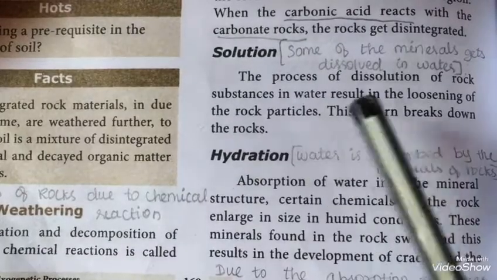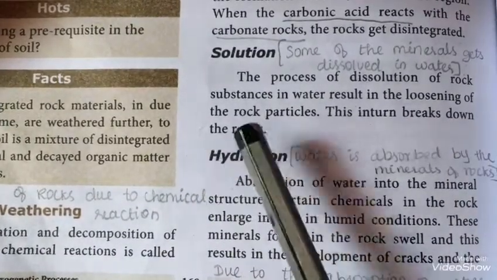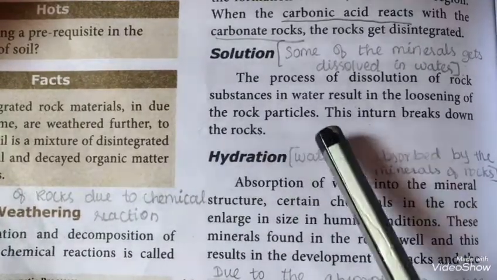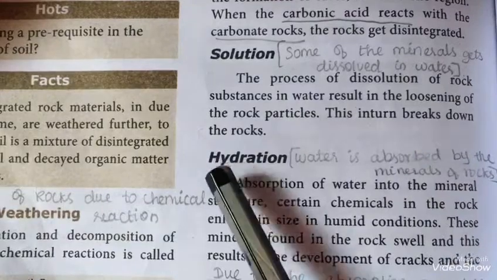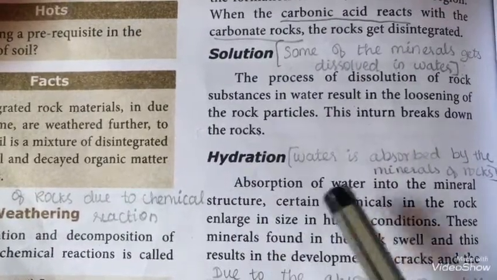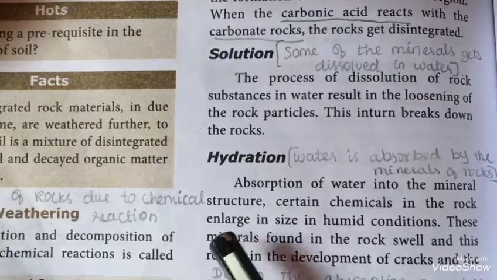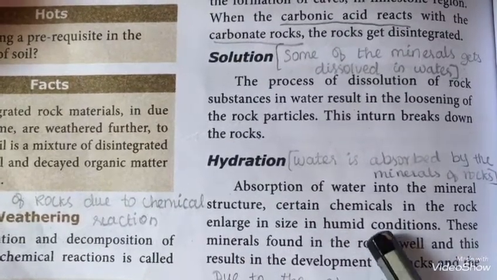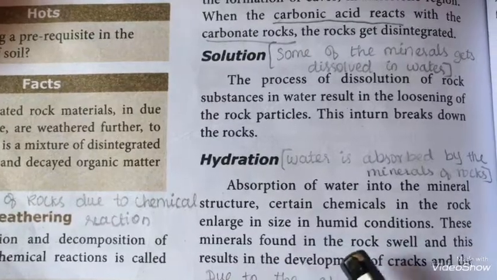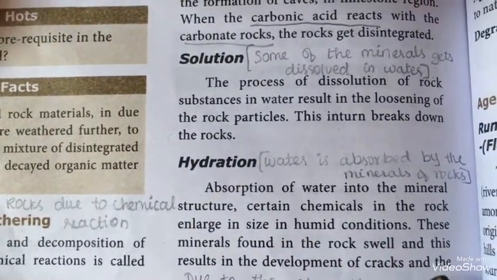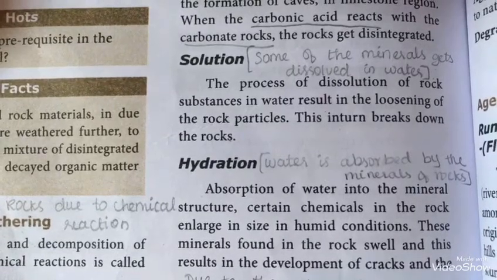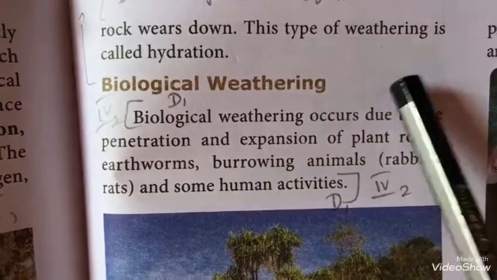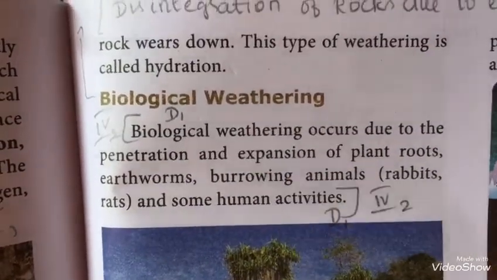Solution. The process of dissolution of rock substances in water results in the loosening of the rock particles, which in turn breaks down the rocks. Hydration. Absorption of water into the mineral structure. Certain chemicals in the rock enlarge in size in humid conditions. These minerals found in the rock swell, and this results in the development of cracks and the rock wears down. This type of weathering is called hydration.